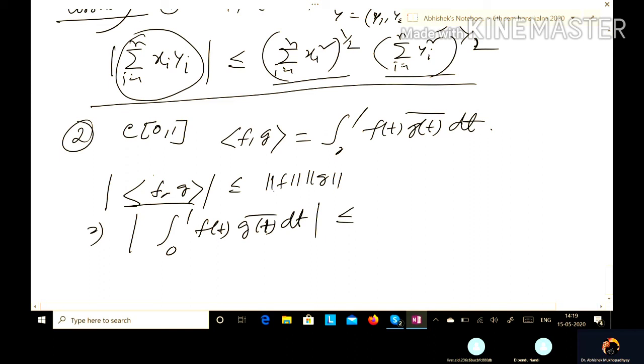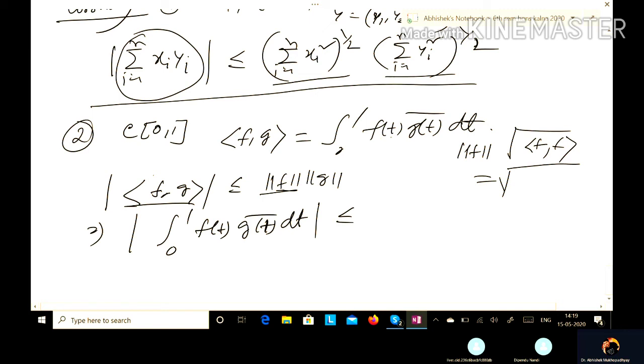is less or equal to, now what is norm f? Here norm f is the root of the inner product f comma f. So what is the inner product f comma f?